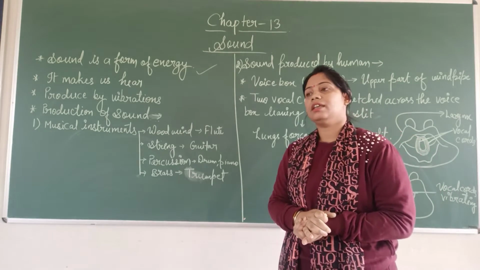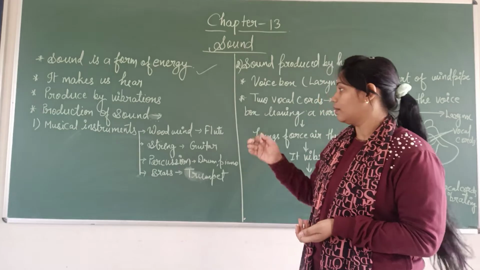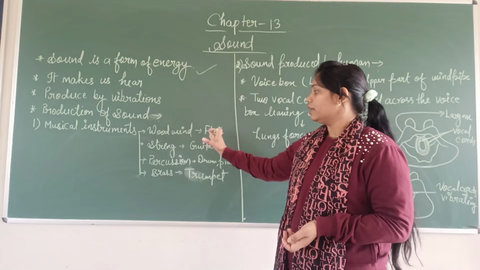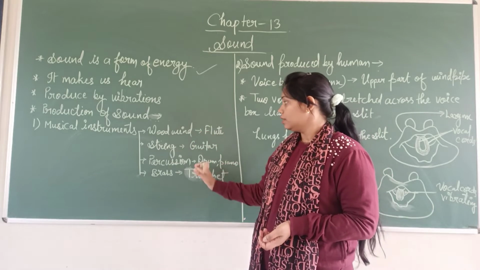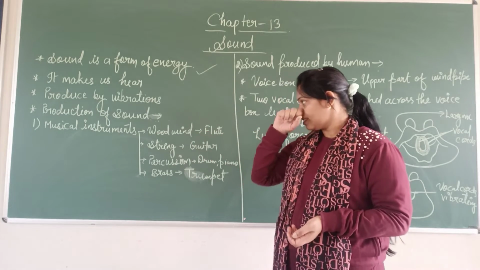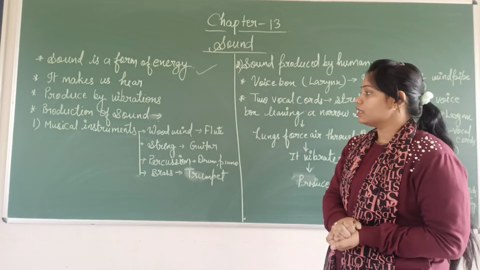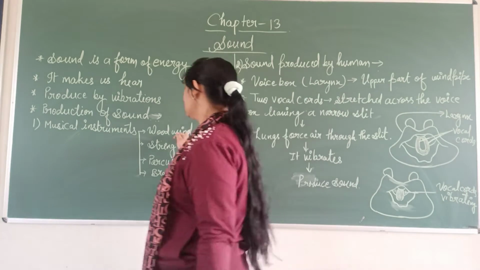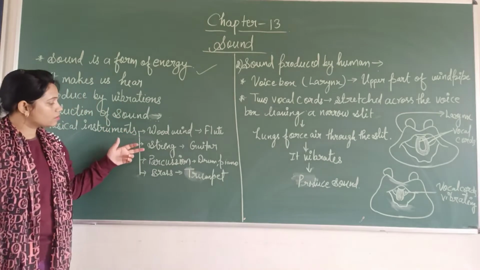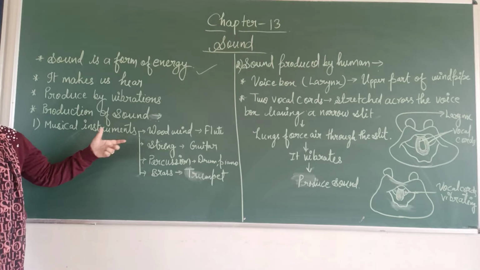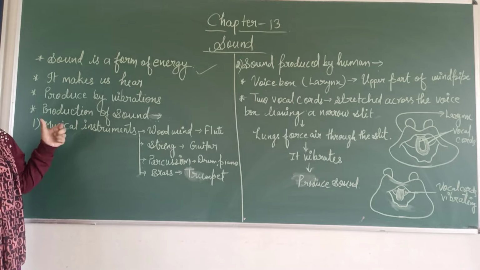So firstly I have talked about musical instruments. I have written some different types of reasons for producing sound. If we are talking about musical instruments, these are the points: woodwind, string, percussion and brass. These are the reasons for the production of sound.